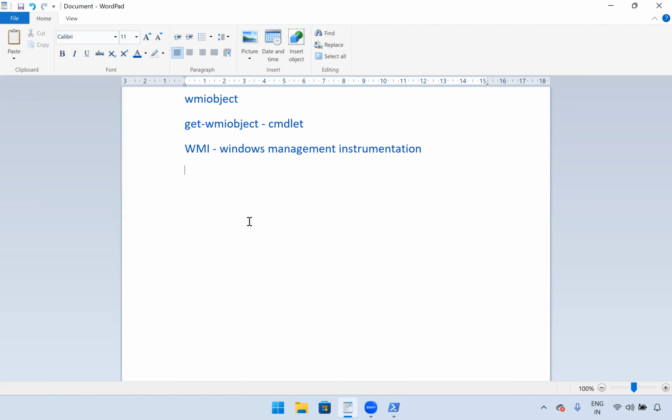It gives users details about what's happening on their computer or other computers in the network. So we can fetch the details on the local computer or the remote computer.